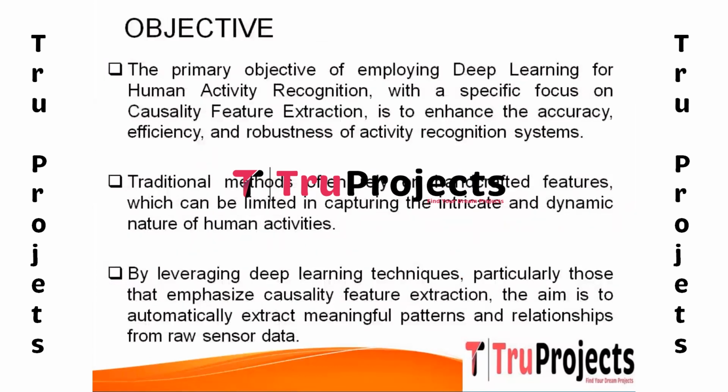So now coming to the objective part. The objective of this project is to improve the precision, effectiveness, and resilience of activity recognition systems. Conventional approaches frequently depend on manually crafted features, which may be constrained in capturing the complex and dynamic characteristics of human activities. Through the application of deep learning techniques, especially those highlighting causal feature extraction, the objective is to automatically derive significant patterns and relationships from unprocessed sensor data.